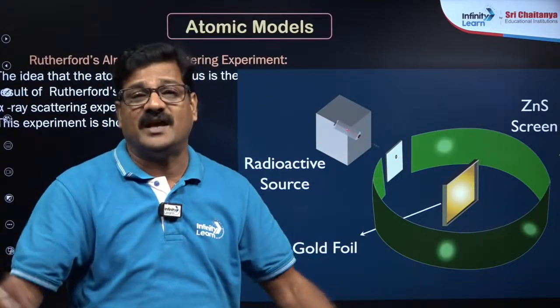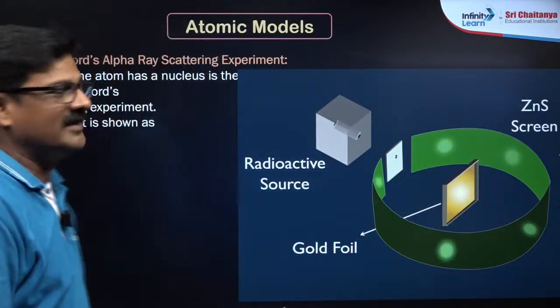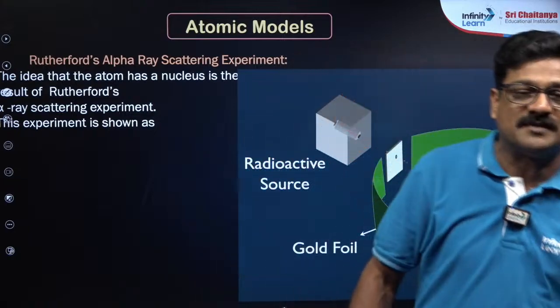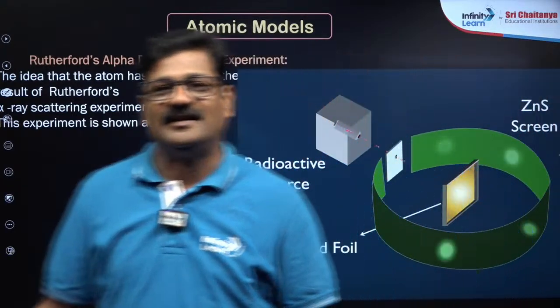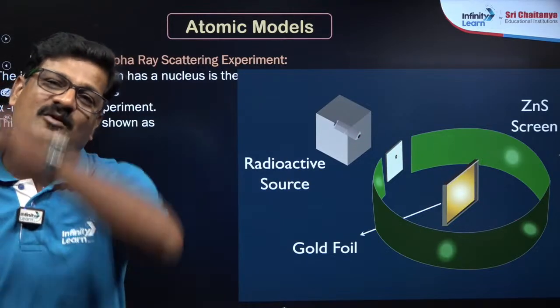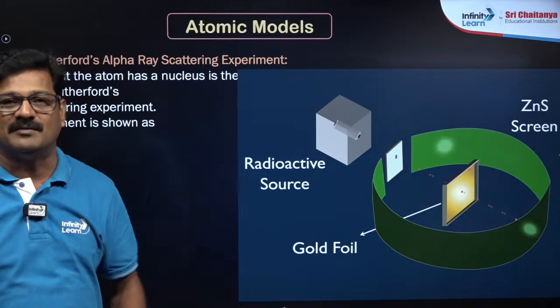But nothing is there inside the atom, so that alpha particles are smoothly penetrating in that, so that the atom is filled with nothing. Most of the part of the atom is empty. समझे बेटा? अगर electrons कहाँ पर है बेटा? Yes, electrons are revolving around the nucleus as the planets revolve around the sun.